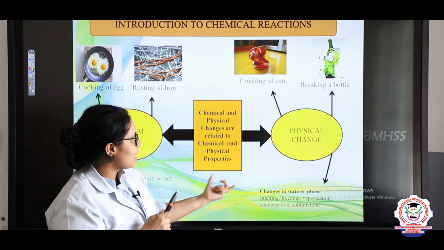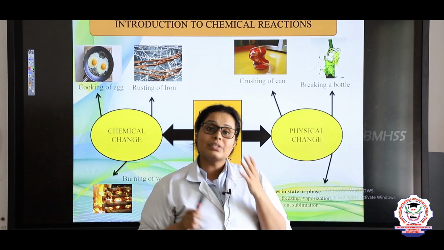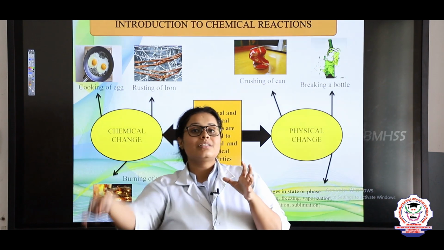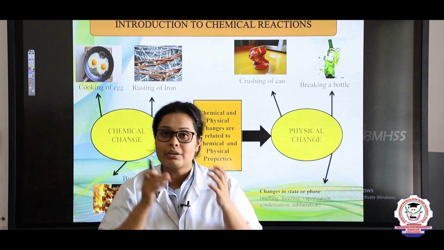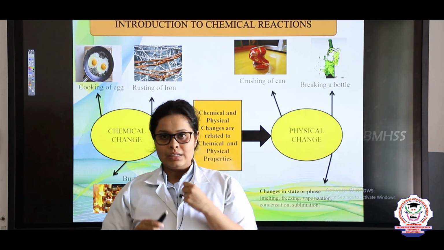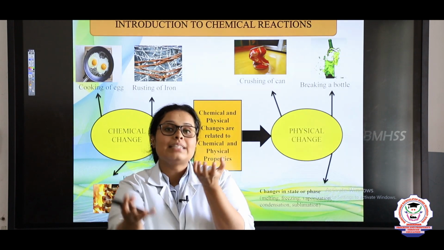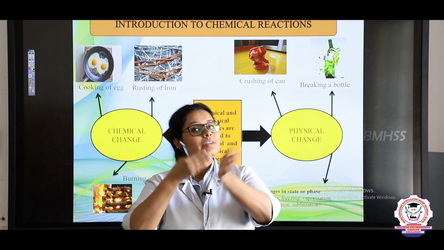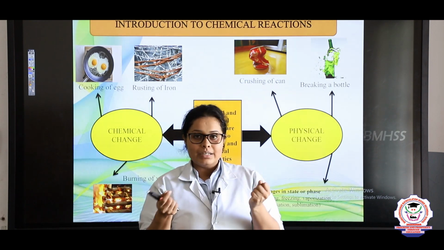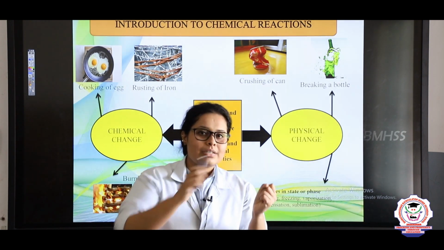So first we will discuss physical changes. Physical changes are the type of changes where there is no change in the composition even after the reaction has taken place, right? For example, ice. When it absorbs heat, it gets converted into water. But can you tell me whether this can be reversed?